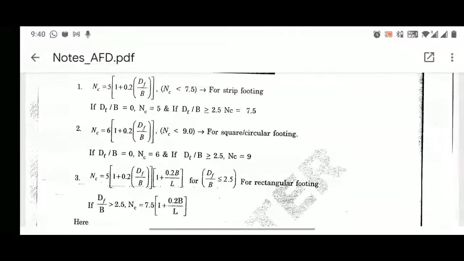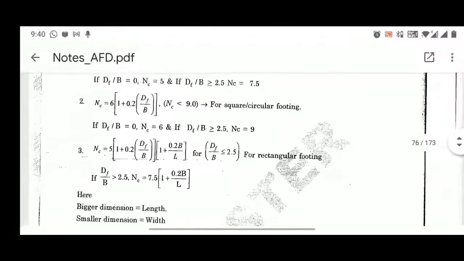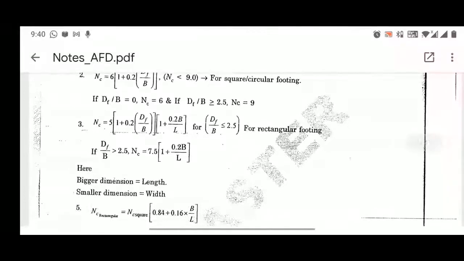So first case refers to when your NC will always be less than 7.5. So for strip footing, your NC will always be less than 7.5. For square or circular footing, your NC value will always be less than 9. And for rectangular footing, you have to use the expressions that have been provided. You have to find out the Df/B ratio, and if it is less than or equal to 2.5, then you have to use the above expression, that is 5(1 + 0.2 Df/B)(1 + 0.2 B/L). If your Df/B ratio is greater than 2.5, then you have to use NC value as 7.5(1 + 0.2 B/L).